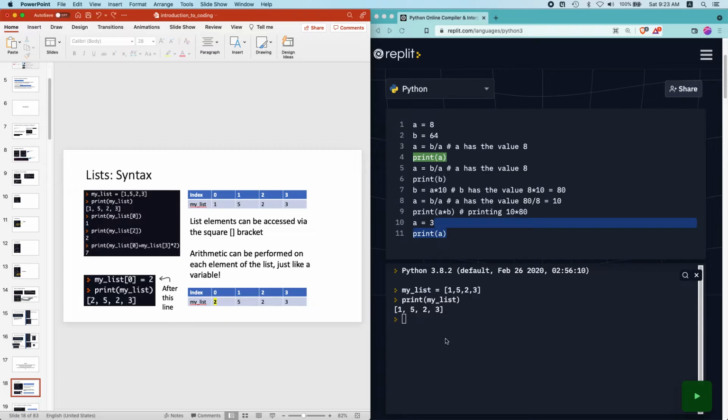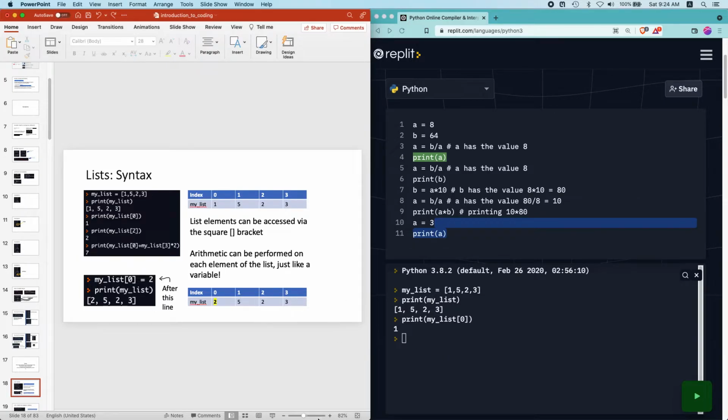So how do you access an index? Let's say I type print, and inside these parentheses I want to get the first value, which is index 0. I type the list name, open square bracket, close square bracket, and inside the square brackets I sandwich the index. For the first element, index 0, I use 0 over here. I press enter. You see that it successfully accessed the first value, index 0 of this list, which has the value 1.